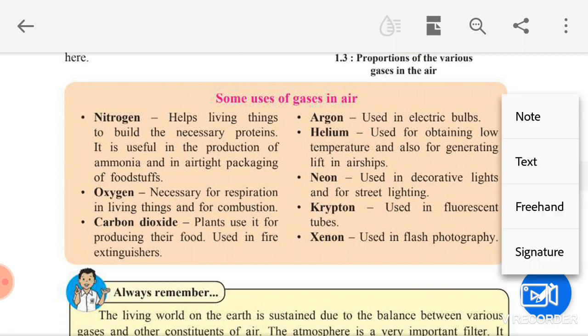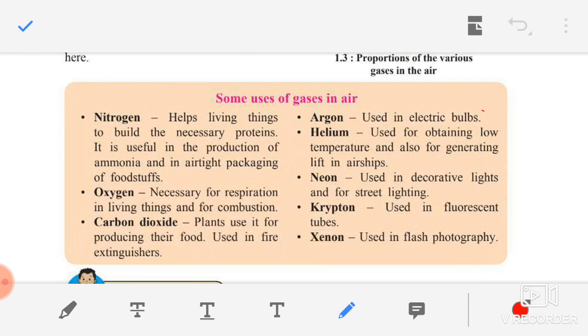The next gas is, children, argon. Argon is used in electric bulbs. Everybody is using electric bulbs in their houses. The next one is oxygen gas. Oxygen is used for two things: respiration, meaning breathing, and combustion. Combustion means burning. For burning anything, oxygen gas is useful. Next one is helium. It is used for obtaining low temperature. To make the temperature very low, helium gas is used, and also for generating lift in airships. As helium gas is very light in weight, it is used for lifting in airships.